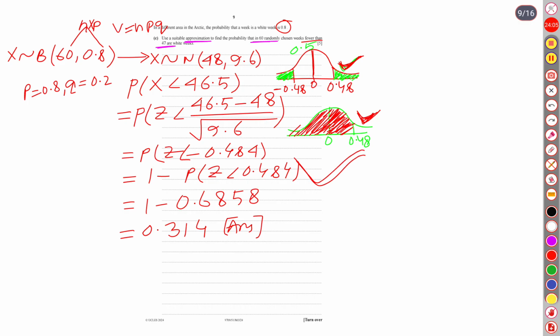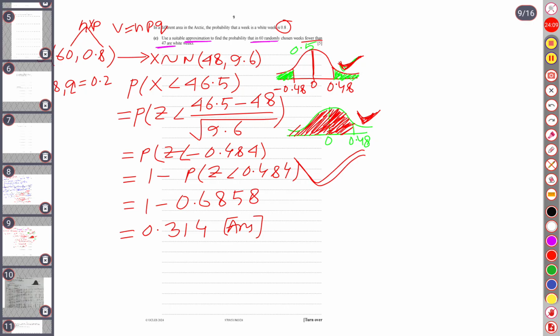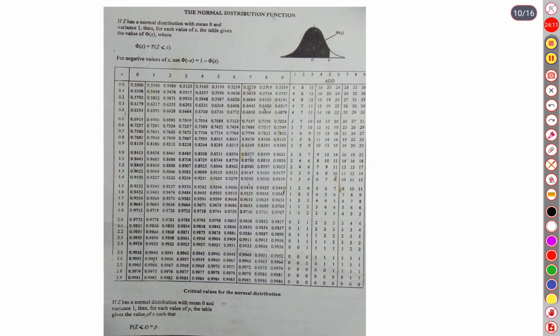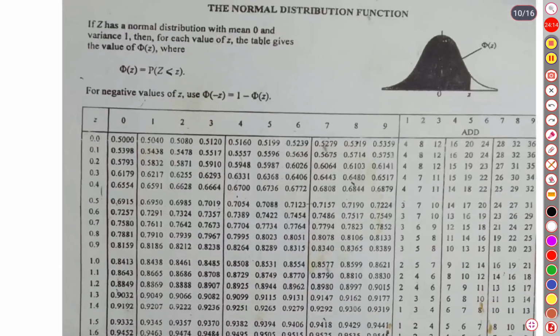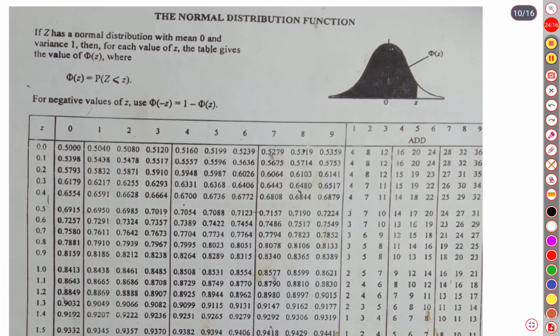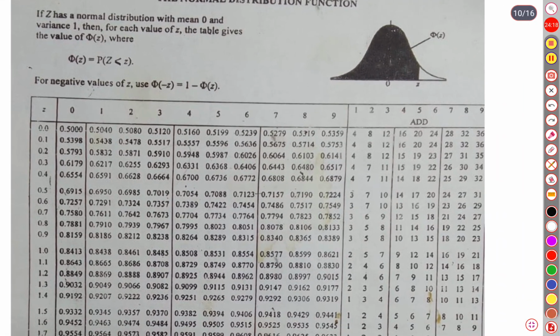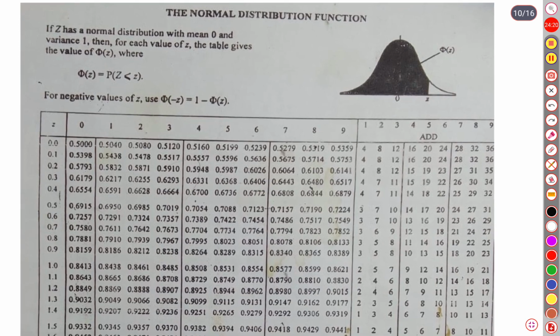Now, for this z-score, we will find the corresponding probability. Page number 10. Okay, let me zoom it out. Yes. I am going to show how to find the probability from the normal distribution function. So our z-score is 0.484. It's not negative. I have already explained, we have converted it into positive.